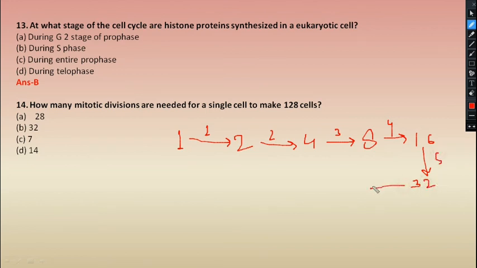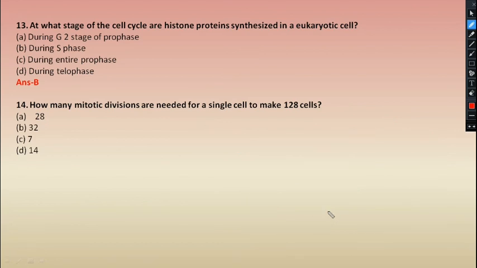Then 32 cells will form 64 cells, and this is the sixth division. And then 64 cells will form 128 cells, and this is the seventh division. So our correct option for this question would be option C.